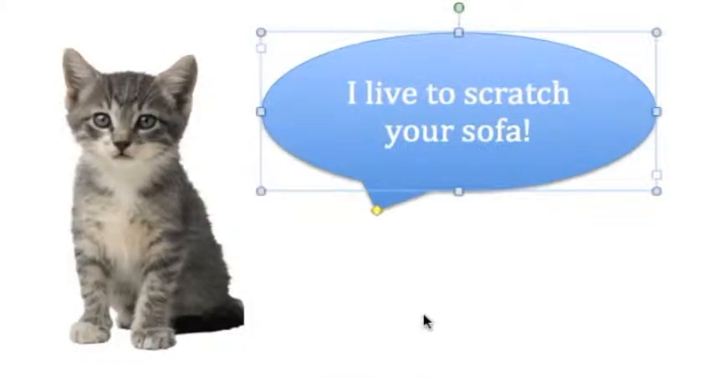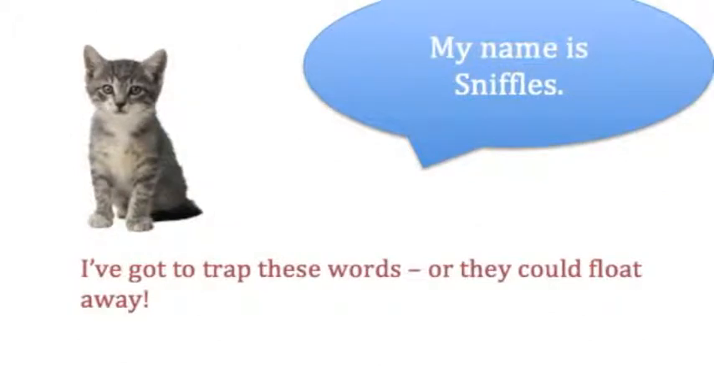Direct speech is the words that people, the characters in your story, actually say. So here's my character, a cat, and the words she's saying: I live to scratch your sofa. Here I have a little cat saying, my name is Sniffles. Now the problem with speech, you can't hold it in your hands, can you? Talking just disappears. In a story, I've got to trap the words that are spoken, or they could float away.